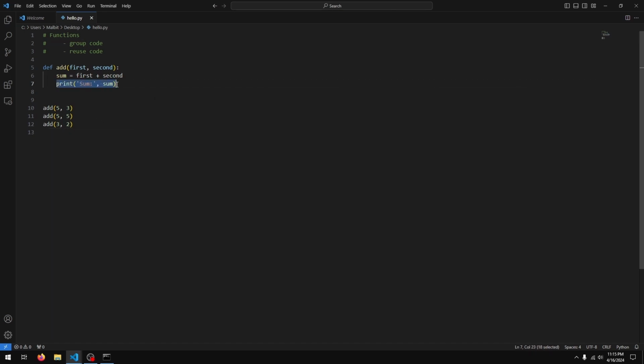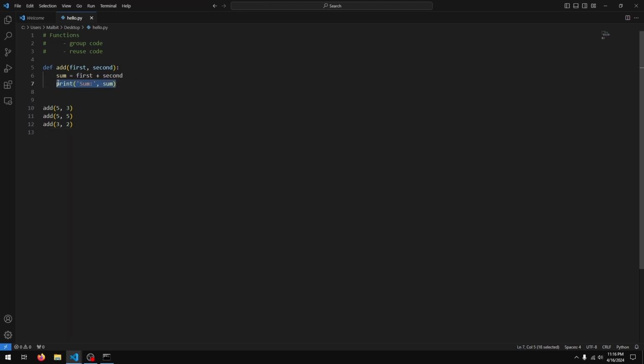Now here we are printing the sum directly, but what if we wanted to get the sum and then do something with it? So essentially what we want our function to do is do the calculation and then give the number back to our program so that we can do something else with it. How can we do that? How can we, instead of displaying it here, do the calculation and give it back to our program down here so that we can do something with it later on?